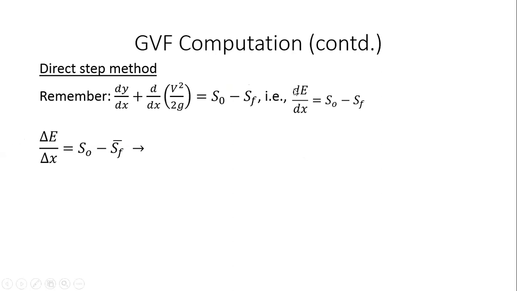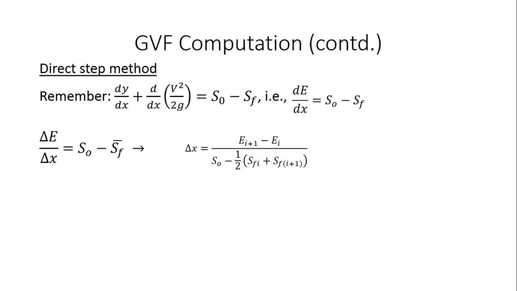So I simplify this expression as a finite difference approximation, delta E by delta X equal to S naught minus SF bar. Or in other words, I can write delta X equal to EI plus 1 minus EI divided by S naught minus half SFI plus SFI plus 1. Is this okay? So this SF bar is simply half of SFI plus SFI plus 1. This friction slope can be estimated at every point: 1, 2, 3, 4, I plus 1, N minus 1, N, and so on, right?